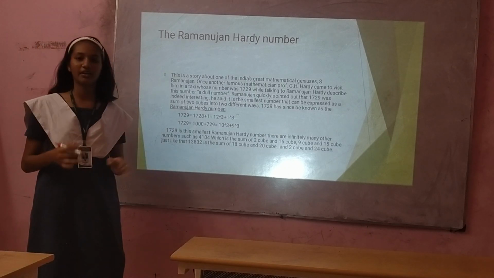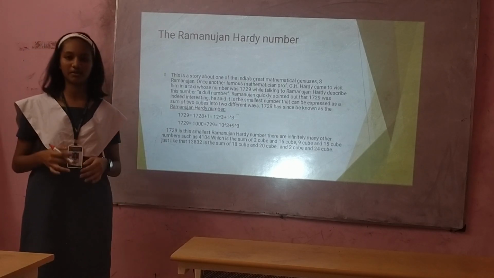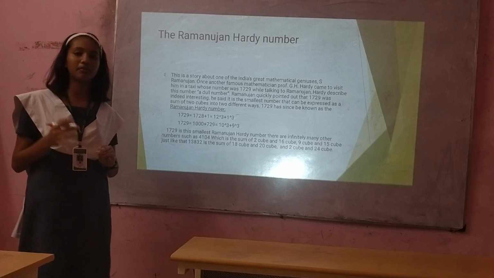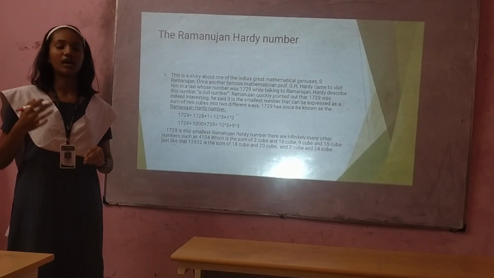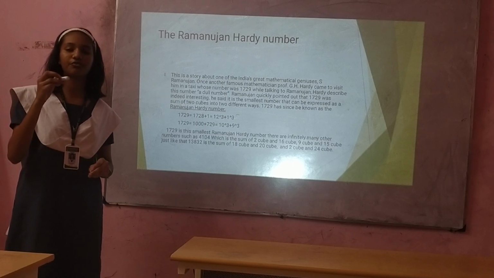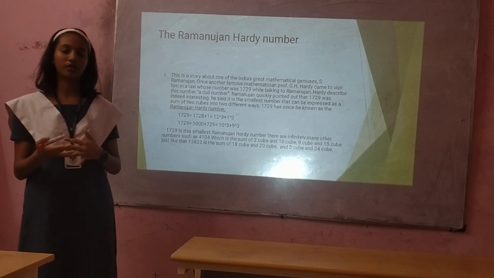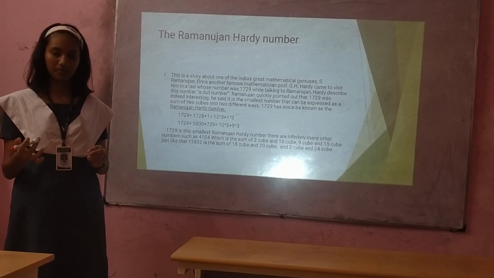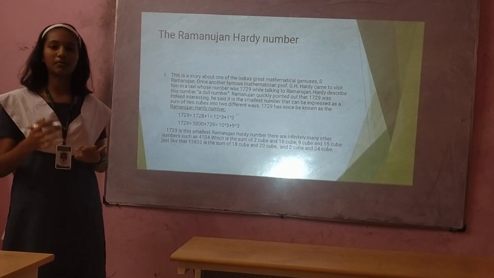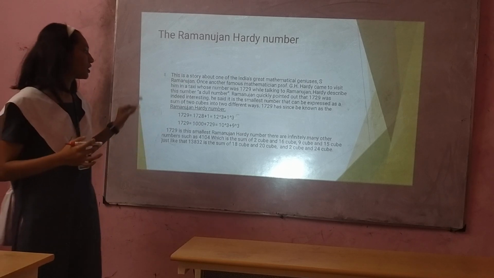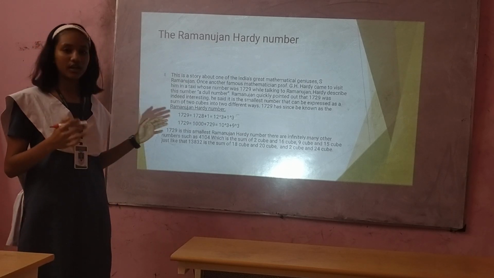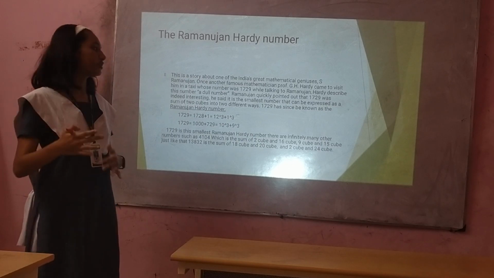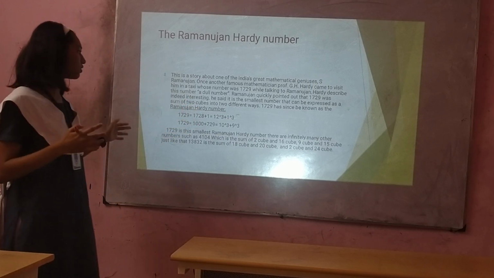The Ramanujan-Hardy number. This is an interesting story about India's great mathematician S. Ramanujan. Once the great mathematician G. H. Hardy visited Ramanujan in a taxi with the number 1729. While they were having a conversation, G. H. Hardy said that 1729 is indeed a dull number. But Ramanujan quickly said that it is not dull, it is indeed interesting. He said that 1729 can be expressed as the sum of two cubes in two different ways. Since then 1729 has been called the Ramanujan-Hardy number.